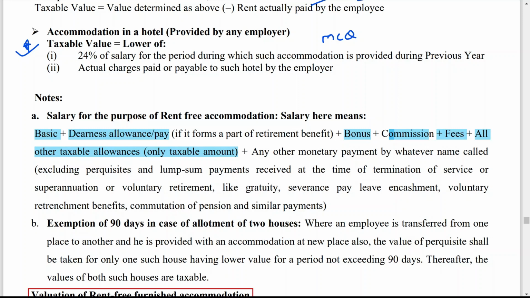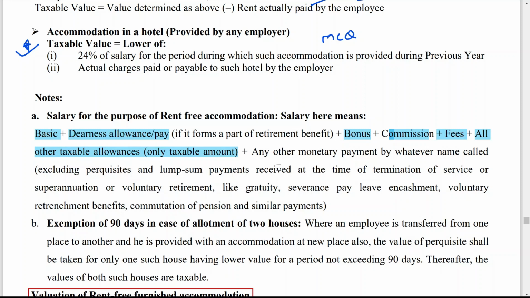So all types of allowances like helper allowance, research allowance, traveling allowance, transfer allowance, children education allowance, whatever is your taxable portion, that you have to include. Any other monetary payment by whatever name called, excluding perquisites and lump sum payments received at the time of termination of service or superannuation or voluntary retirement, like gratuity, severance pay, leave encashment, voluntary retrenchment benefit, commutation of pension and similar payments. In short, all types of retirement benefits are not included.